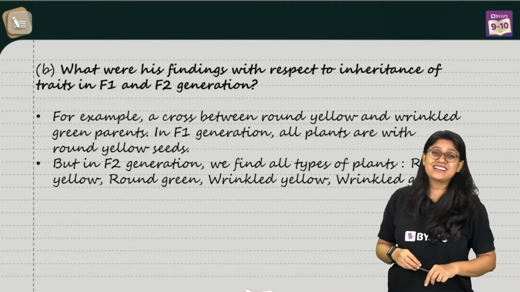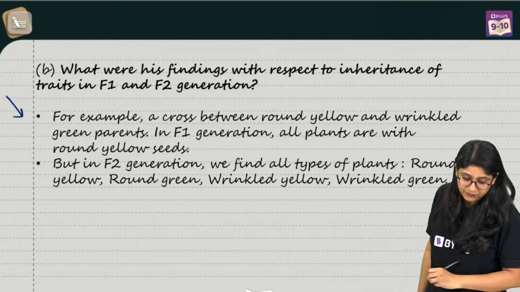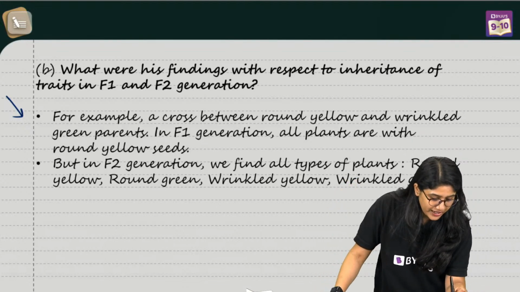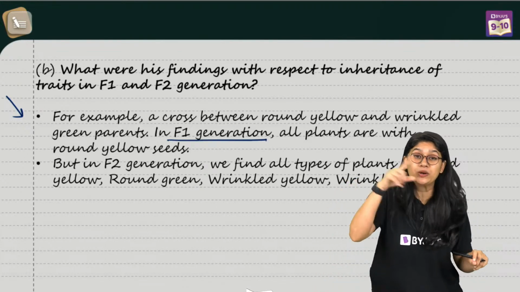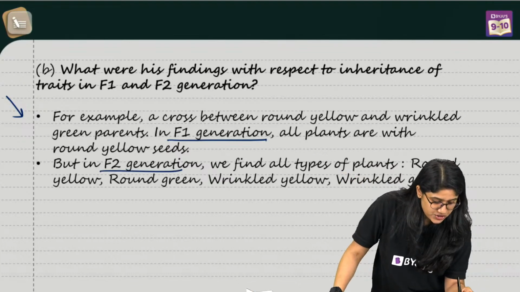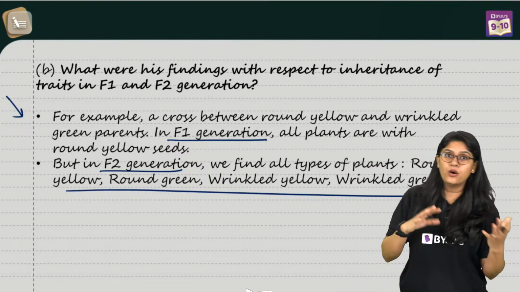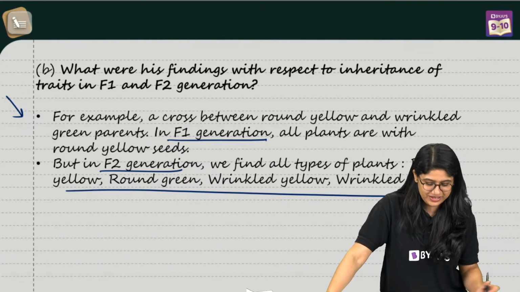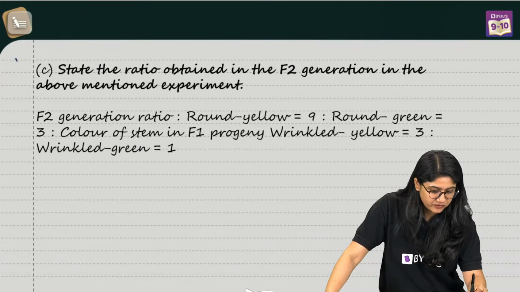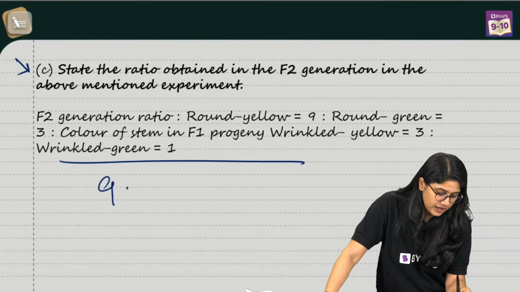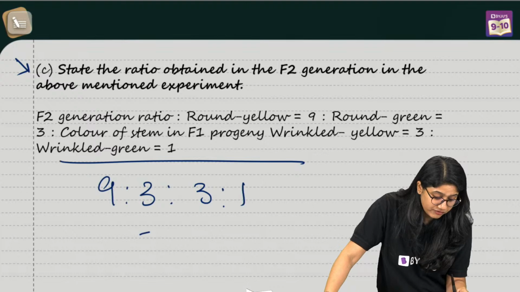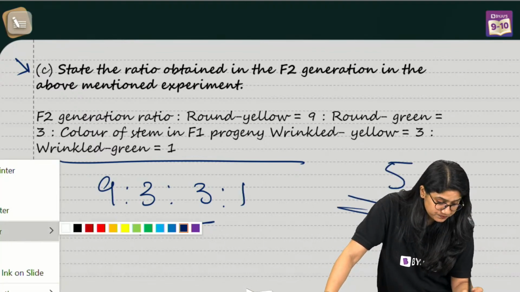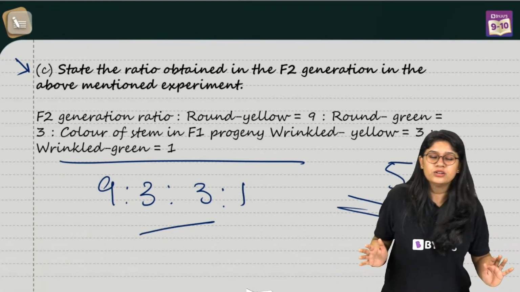PDF, you will get it after this class. The second part of this question, everyone: what was his finding in F1 and F2 generation? So you can easily write it. In F1 generation, all plants were round and yellow seed. But in F2 generation, we have round yellow, round green, wrinkled yellow and wrinkled green also. Awesome. And the last part of this question, we'll just write the ratio, 9:3:3:1. A 5 marks question, everyone. Super easy question.